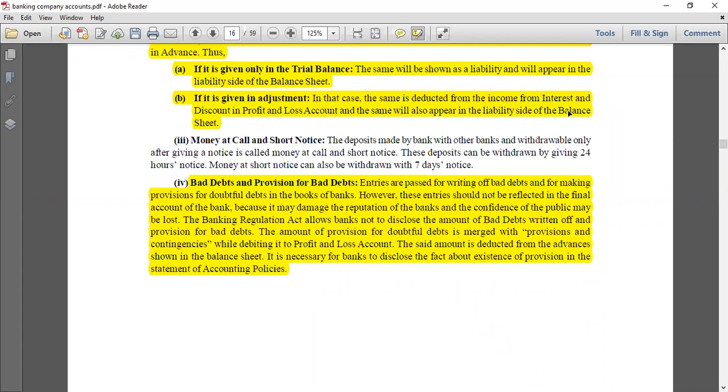So here we end the theory. All right, and now we are going to solve the question.